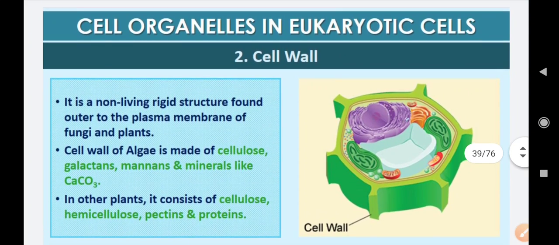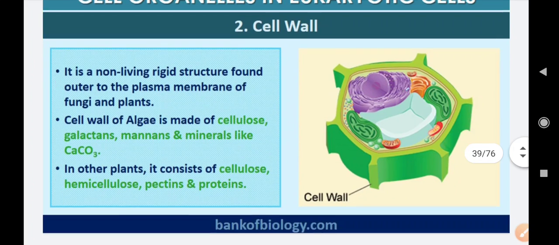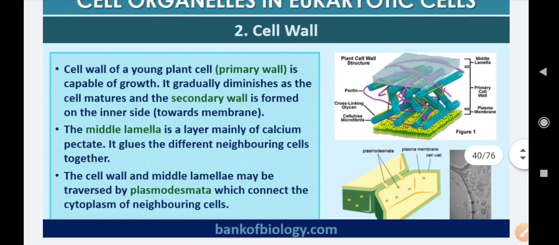Okay, but in some plants, if you look at the higher plants, they contain cellulose, hemicellulose, pectins and proteins. So this is a very important difference. They can ask what is the difference between the composition of cell wall in between algae and the higher plants. Okay, now moving on to the structure of cell wall.